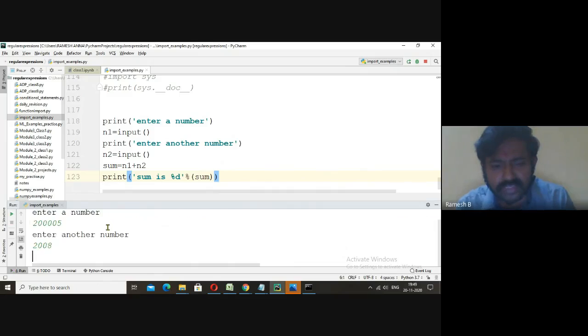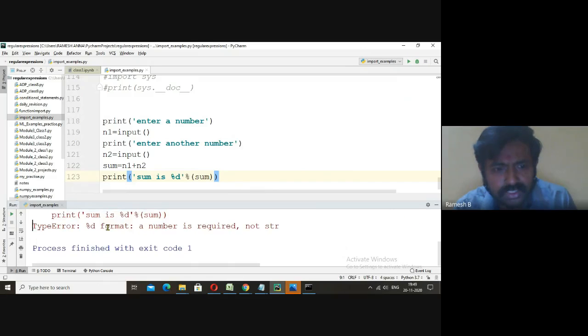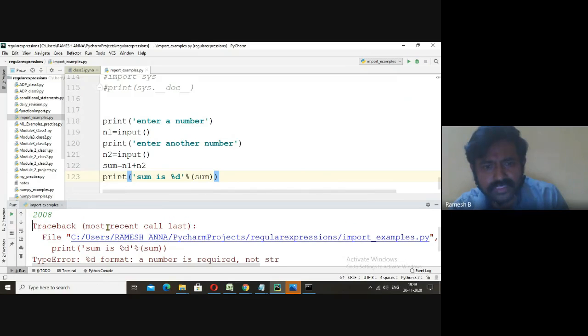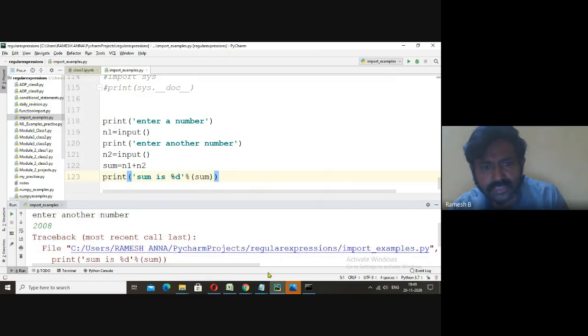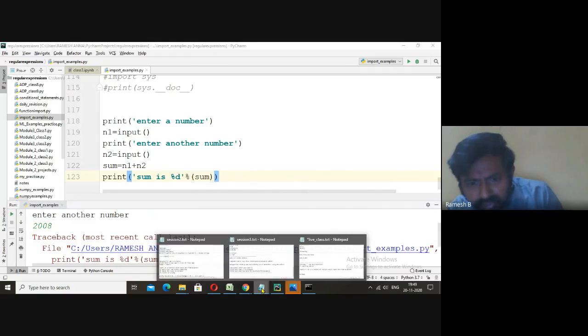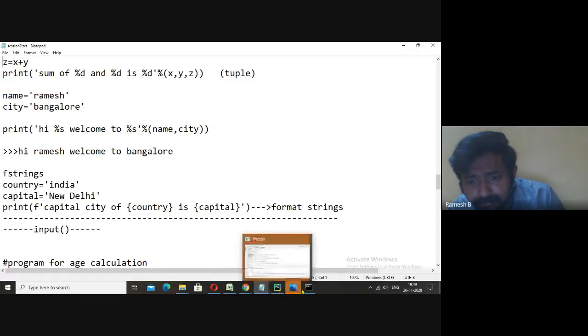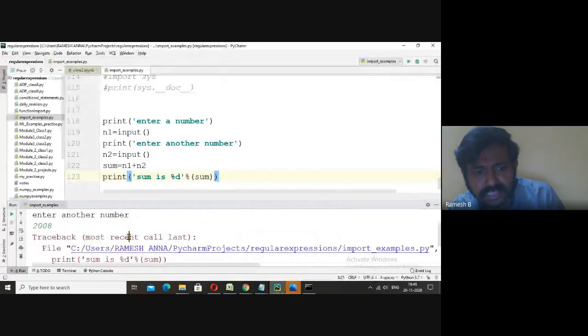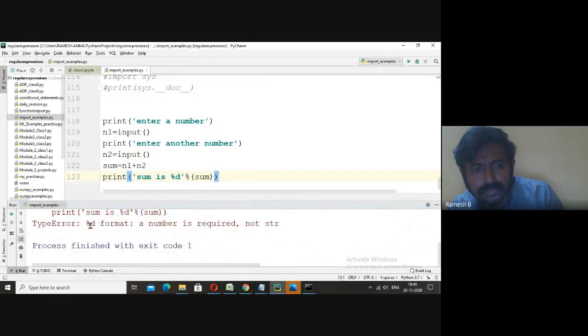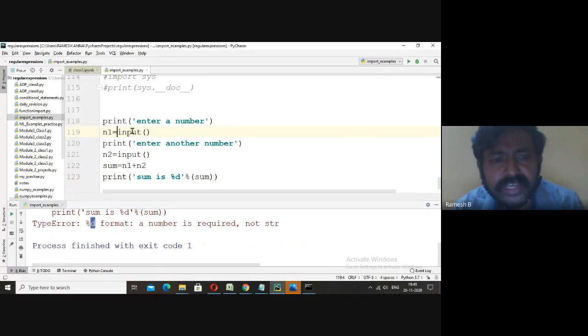So you see here there are some mistakes. Can you tell me what those mistakes are? We are getting a message like percentage d is not for string. Whatever input reads needs to be converted into int.